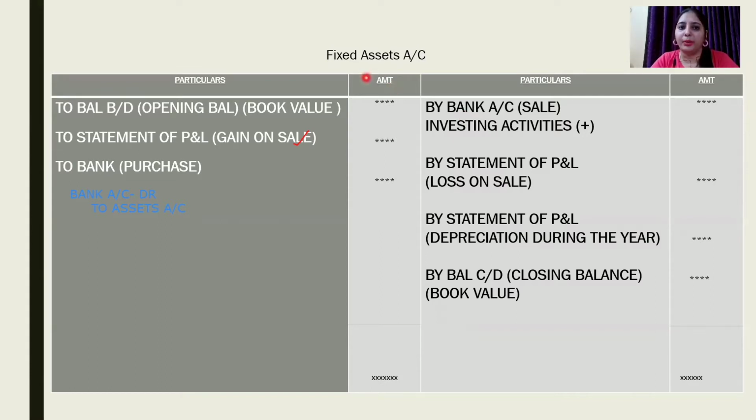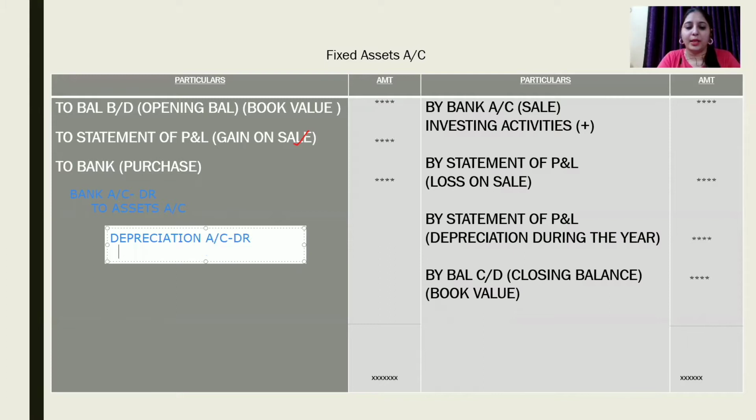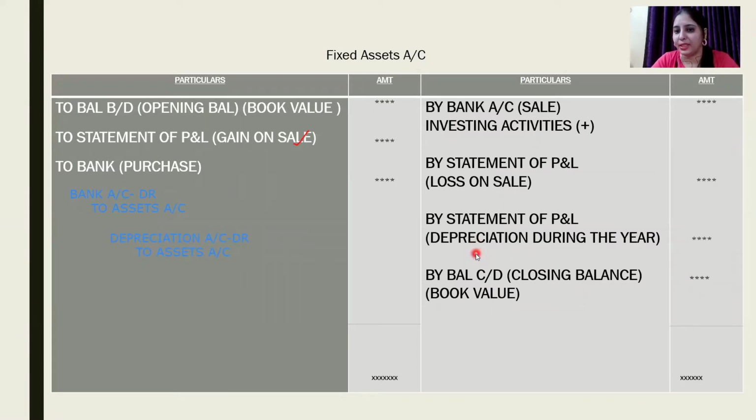Similarly, if I talk about depreciation, the entry is very easy. It is depreciation account debit to assets account. Again, we can see there is fall in the value of asset. That is why asset is being credited. So we are crediting assets, on the asset side, by writing depreciation during the year.